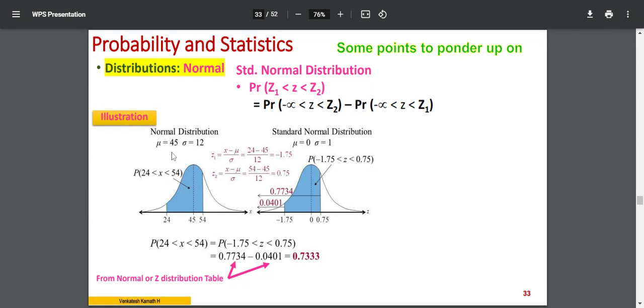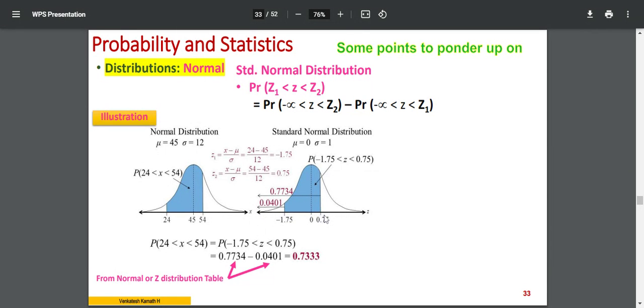So the question here is, in this case, what is the probability of occurrence between these two? That means the area under the curve between these two lines, from -1.75 to +0.75. Between these two values, what is the area that I want to find out? So how do I calculate? I calculate the area, the entire area. This is very difficult. Remember, your Z distribution table always gives you a value starting from minus infinity till a particular value.